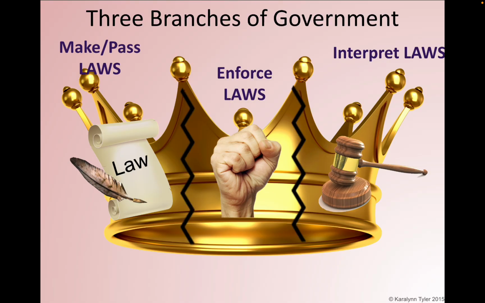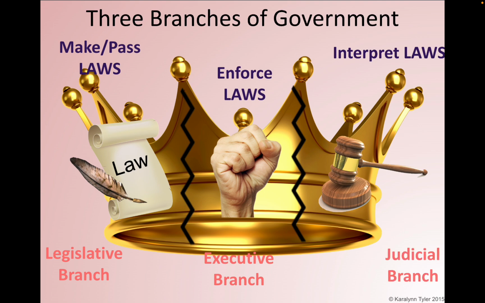Okay, so they check and balance each other. The first branch is also known as the legislative branch. The role for it is to make and pass laws. The second branch is the executive branch. It enforces laws. Third is the judicial branch. It interprets laws.